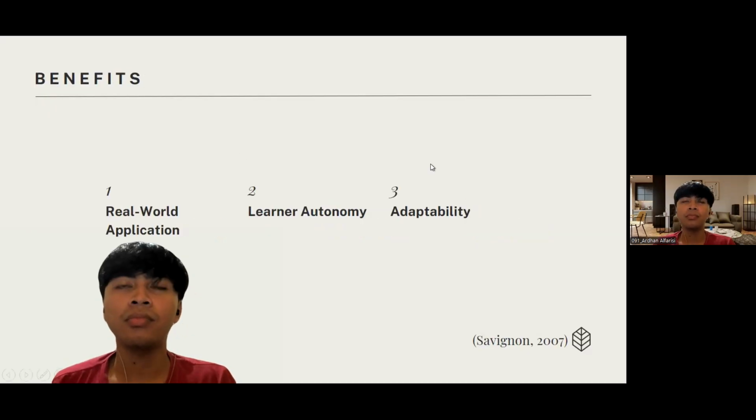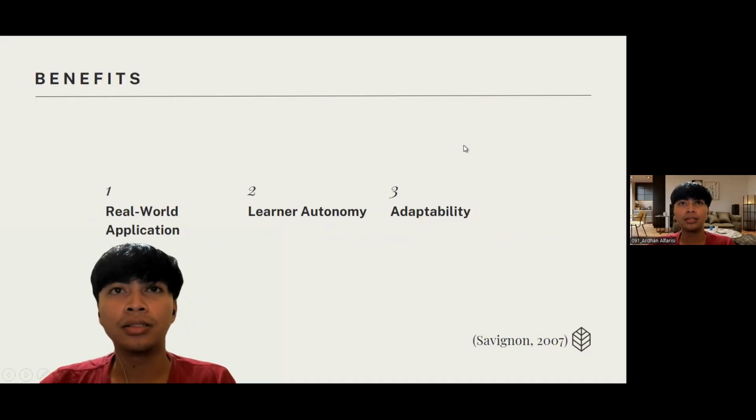Okay, and next is the benefits of using CLT. The first is real-world application. It engages learners in the pragmatic, authentic, functional use of language, preparing them for meaningful communication outside of the classroom. And then learner autonomy.